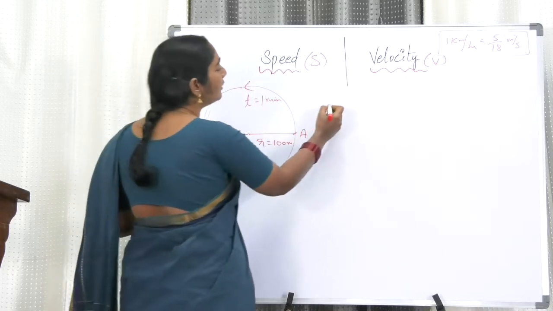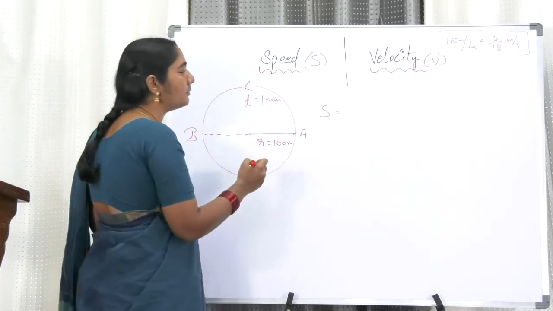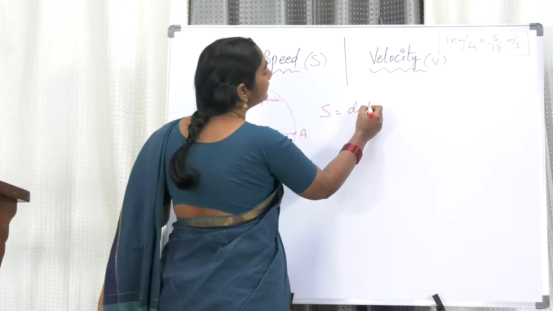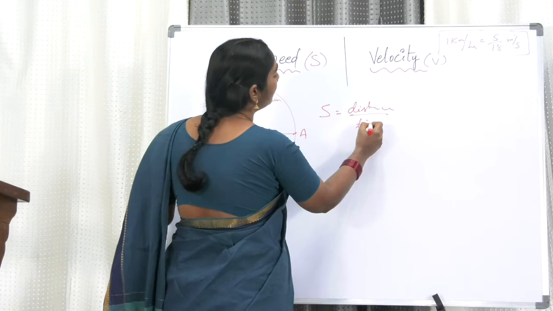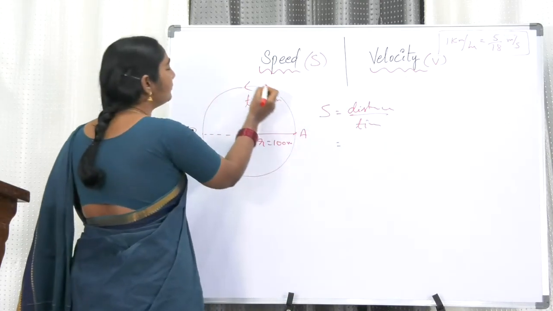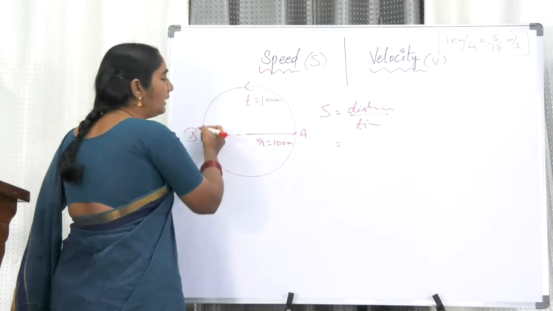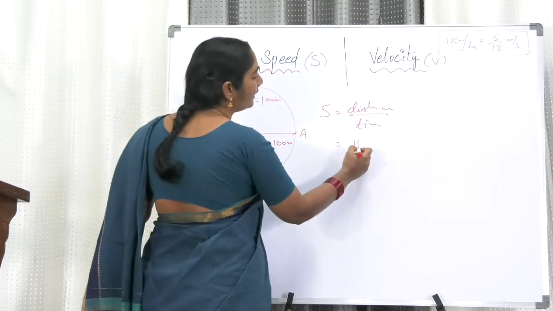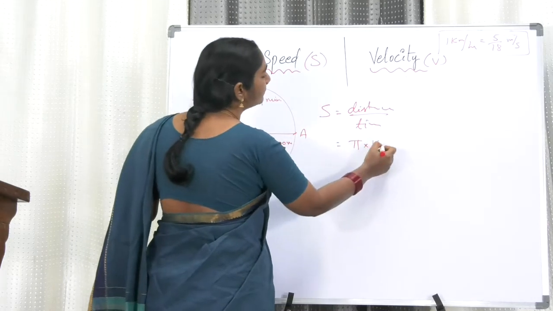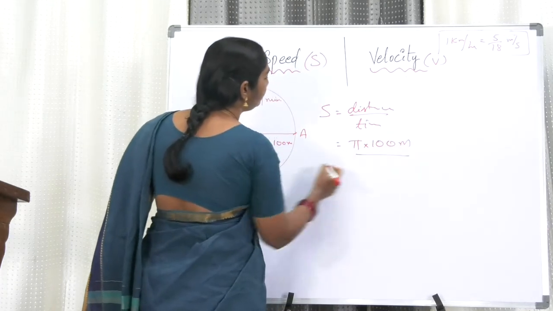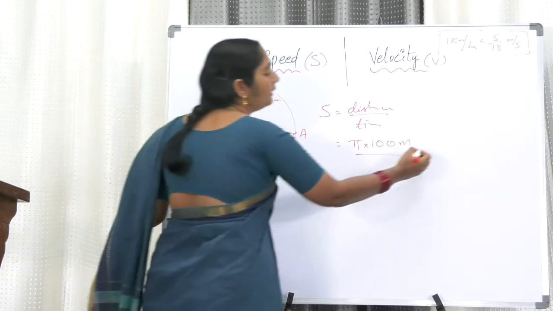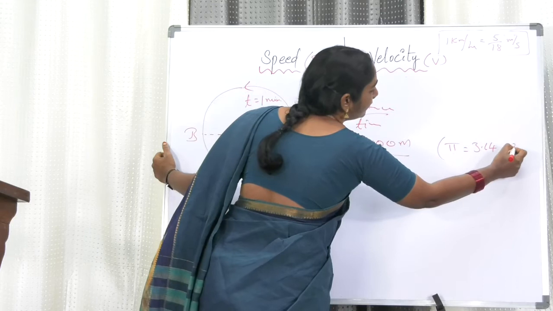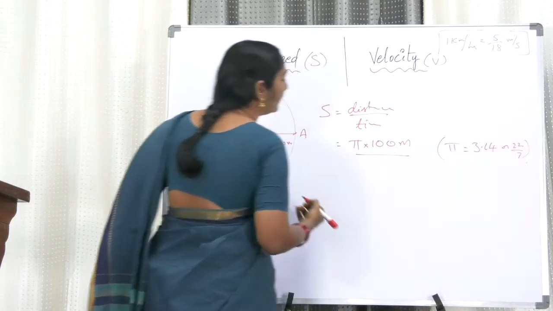Speed is equal to distance by time, already we know that. Now in this case, what is the distance? The complete circumference is 2 pi r. Half of it is pi r. The radius is already given to us, that is 100 meters. The value of pi can be taken as 3.14 or even 22 by 7, anything we can take generally.